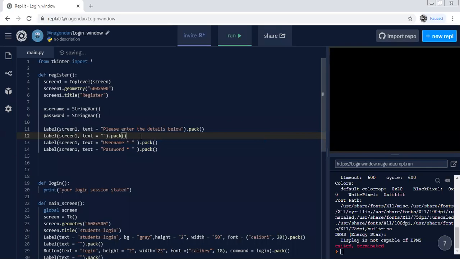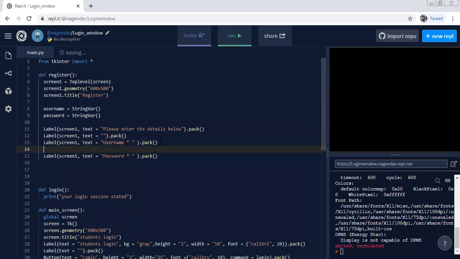Function. Now, when you enter the username and password, you need to take entry. So you entered the username here. When it is username, then you need to make an entry, because just by giving a username, like you type something, right? It needs to take it, so it needs to establish the entry over that. So here we need to define the entry function over the screen 1.